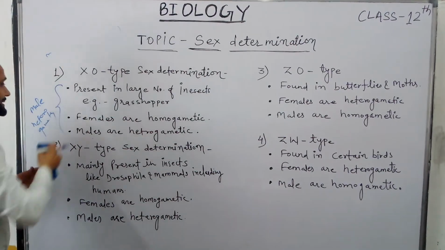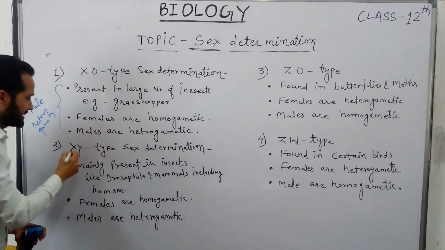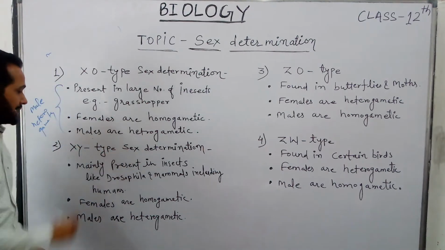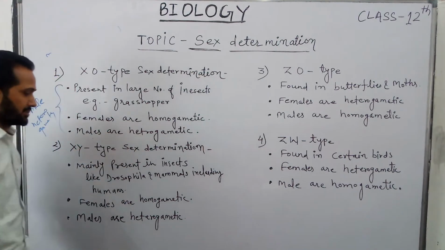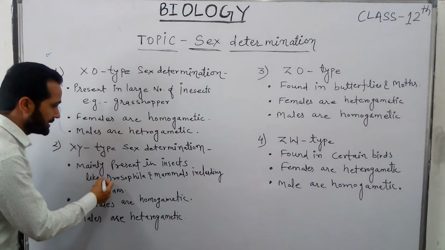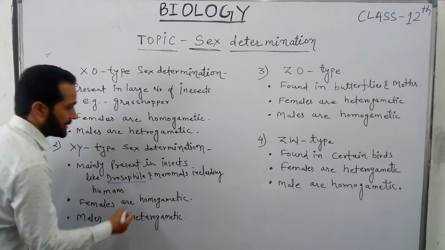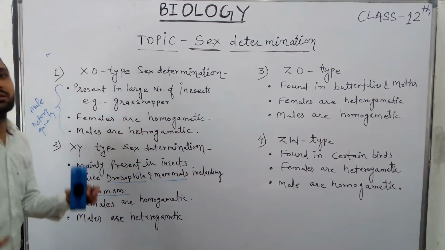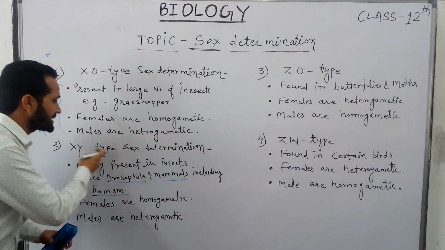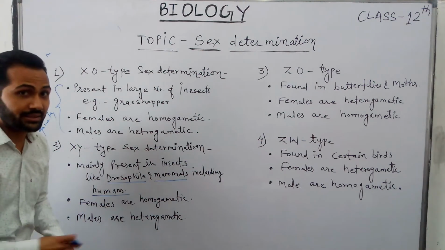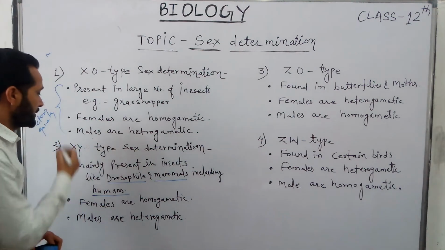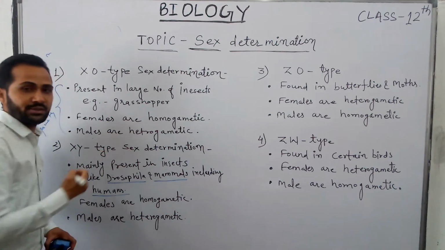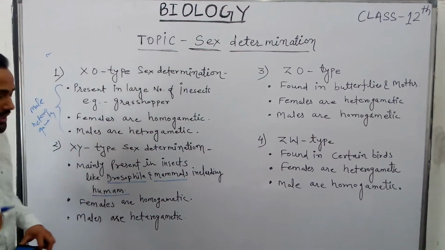The second mechanism is XY type sex determination. This is mainly present in some insects like Drosophila, and in mammals, including human beings. In human beings, this type of sex determination method is present, and that's why it is very important.